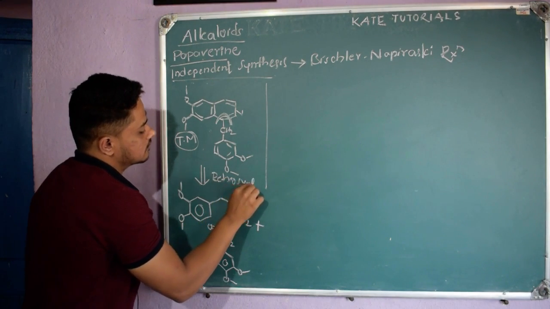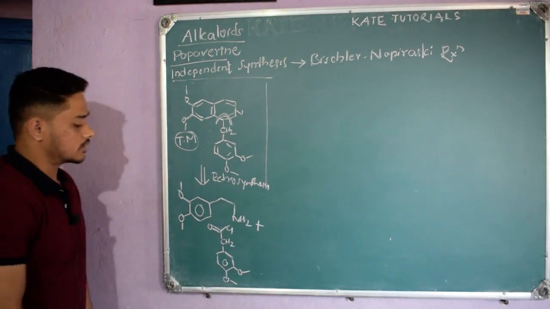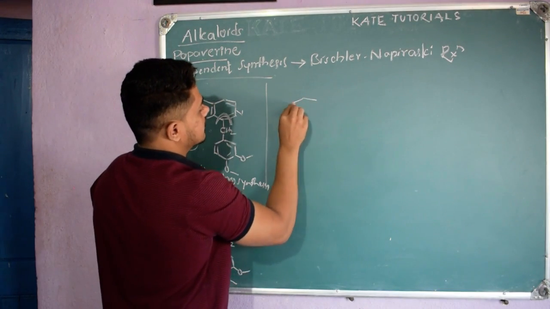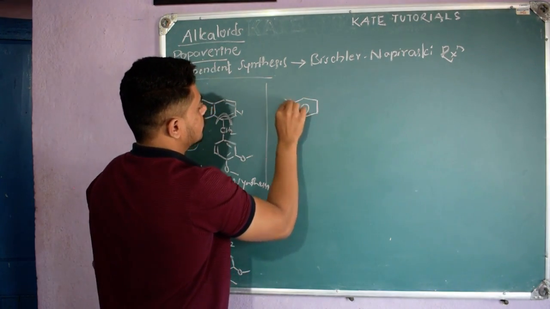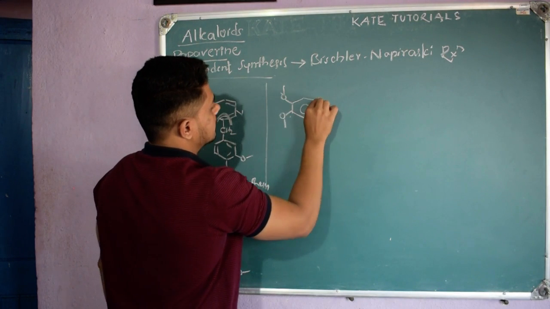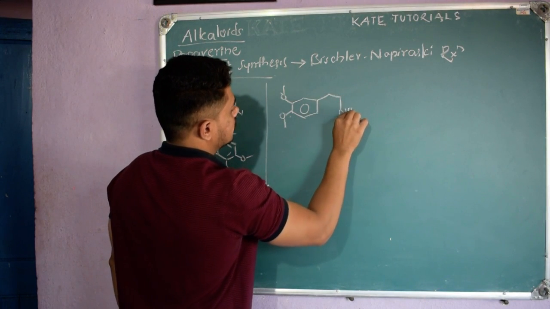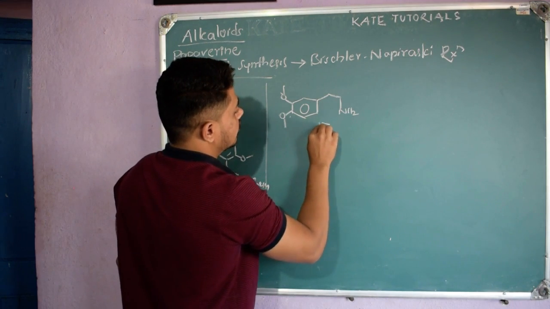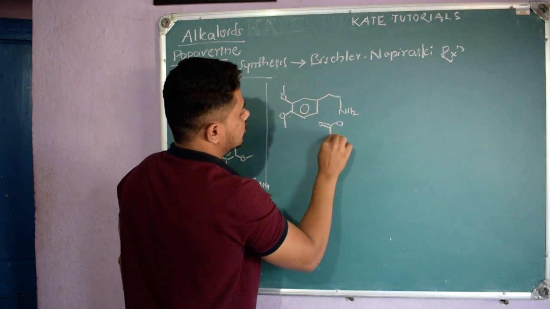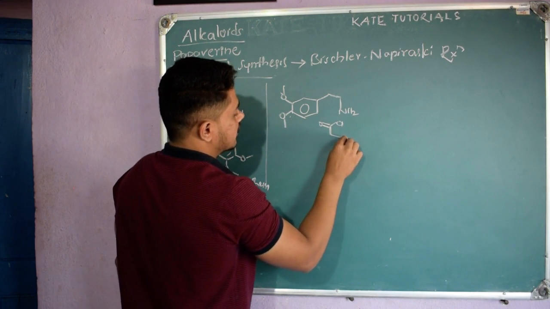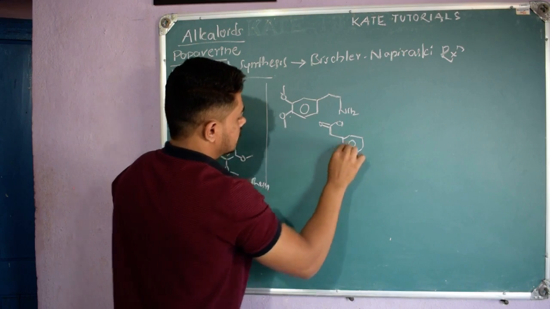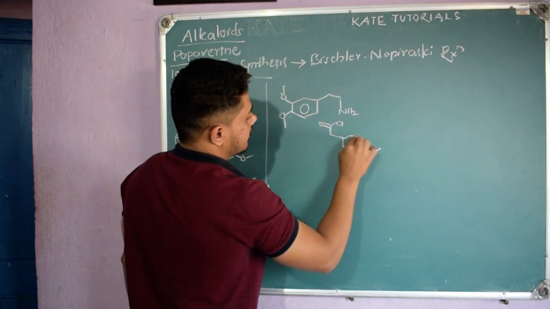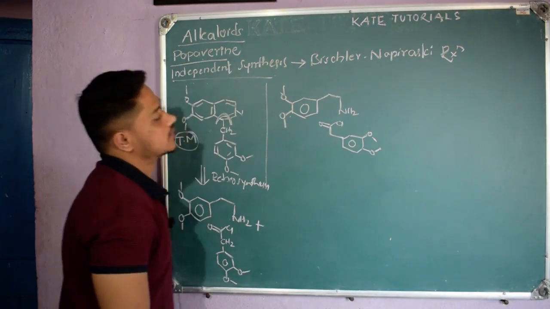Retrosynthesis it is. So these are the starting materials. Let me take this starting material. So my starting material is this: OCH3, CH2, and NH2. To this I will add this compound. So it is COCl and CH2. It is CH2, and here we have a benzene ring, right? And at the para position OCH3 and at the meta position OCH3. So this is the starting compound.